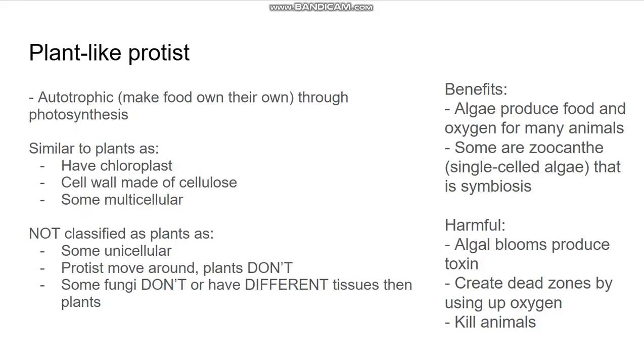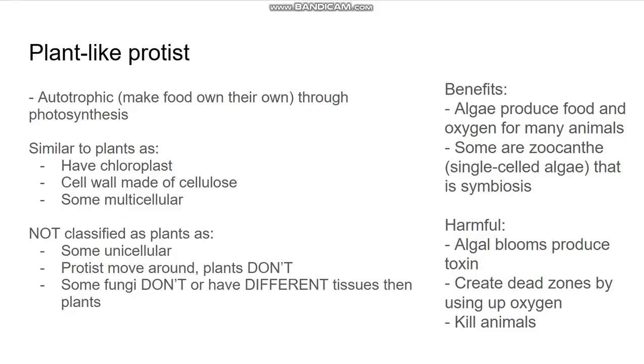So it's algae, because it produces food and oxygen for many animals. And there's also some that are zooxanthellae, meaning they're symbiotic, so they have a relationship with the host and benefit each other. And they're harmful because they can produce toxins and create dead zones by using up oxygen and also kill animals, which is very ironic because that's the exact opposite of the benefits for animals.